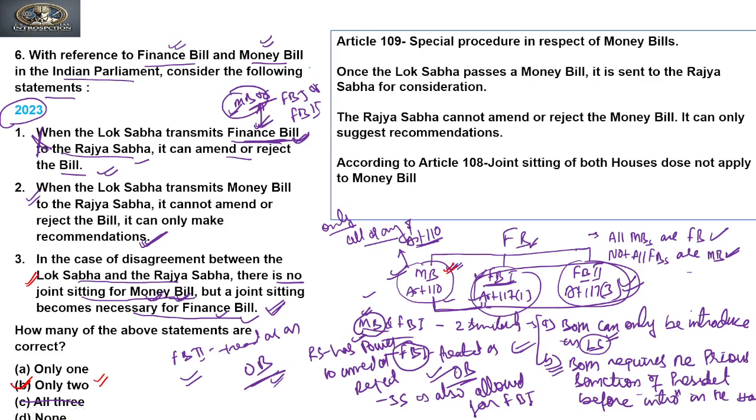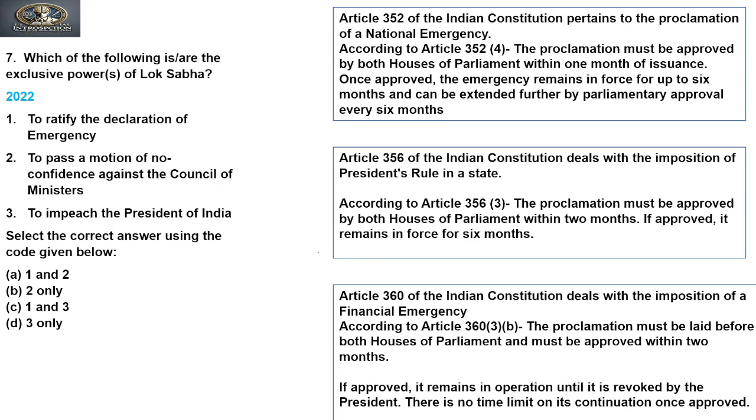Now if you see the explanation, Article 109 says the special procedure in respect of money bill: once the Lok Sabha passes a money bill, it is sent to the Rajya Sabha for consideration. The Rajya Sabha cannot amend or reject the money bill. It can only suggest recommendations. So on the basis of this, the second is true. According to Article 108, a joint sitting of both houses does not apply to the money bill. So third is also true. And why the first is incorrect, we have discussed: it does not differentiate which type of finance bill it is talking about. Clear?